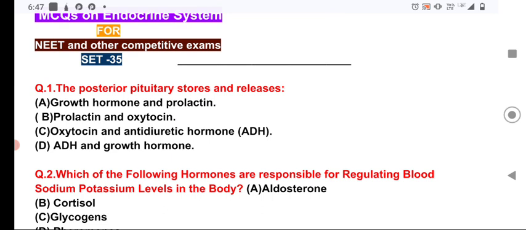The hormones are synthesized and secreted from the hypothalamus but stored in the pars nervosa part of the posterior pituitary or neurohypophysis, and this part releases the hormone into the blood but it cannot synthesize the hormone. So here the right answer is option C for question number 1.